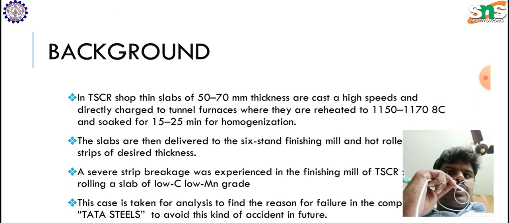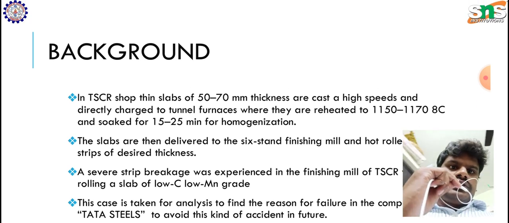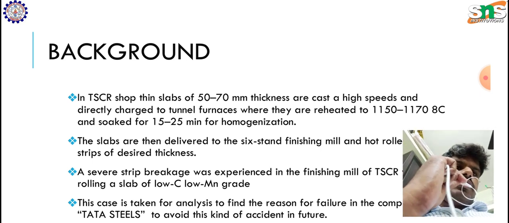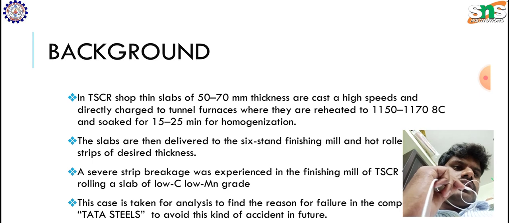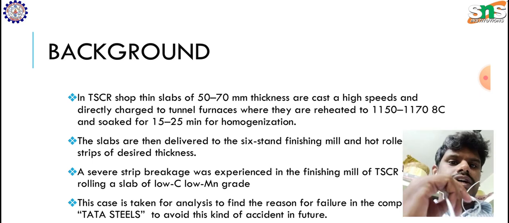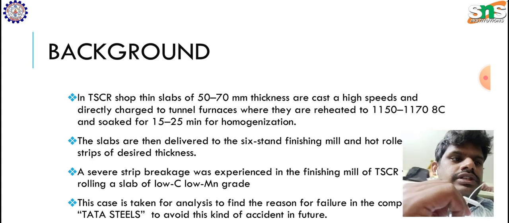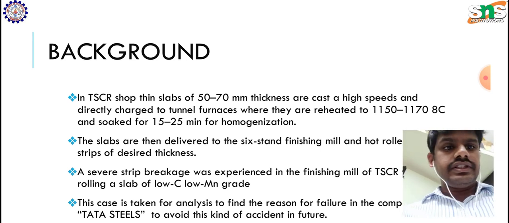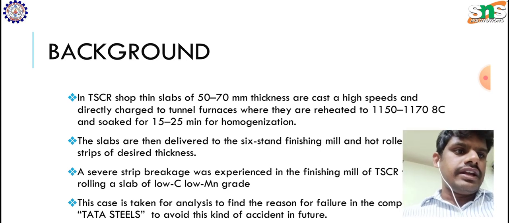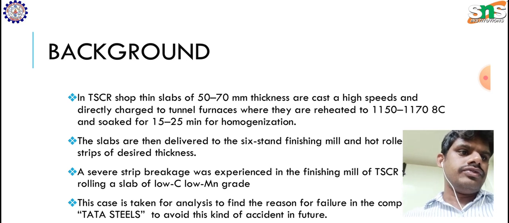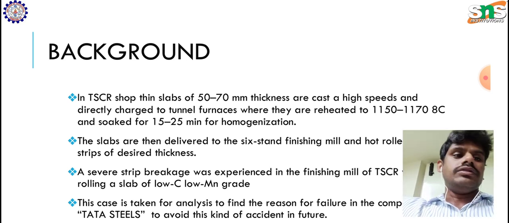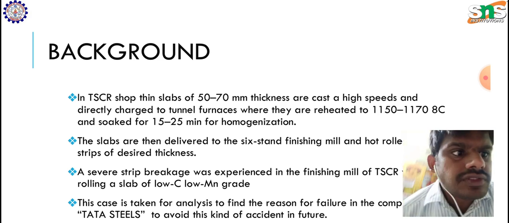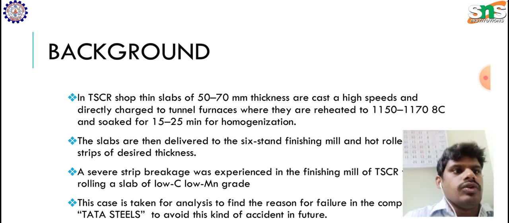In the TSCR shop, thin slabs of 50 to 70 mm thickness are cast at high speeds and directly charged to the tunnel furnace, where they are reheated to 1150 to 1170 degrees Celsius and soaked for 15 to 25 minutes for homogenization.